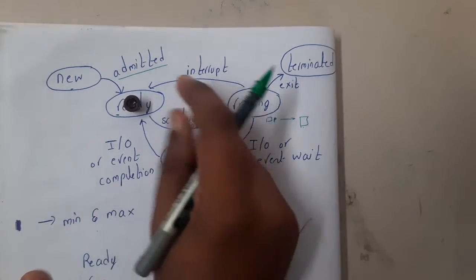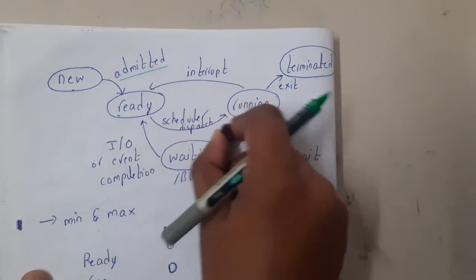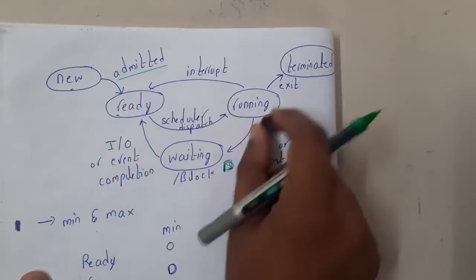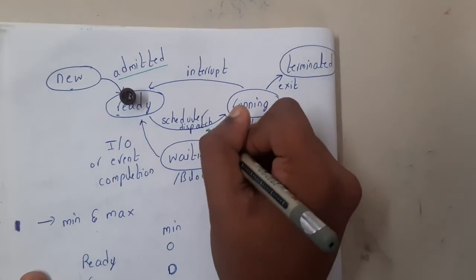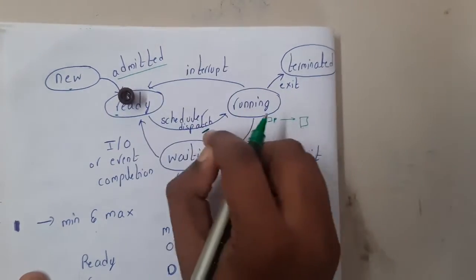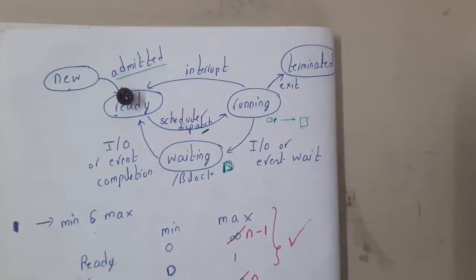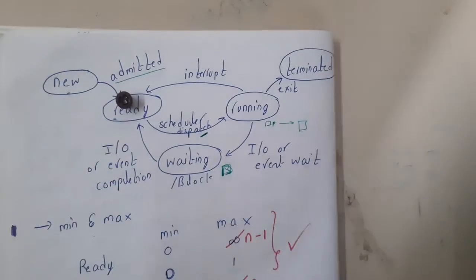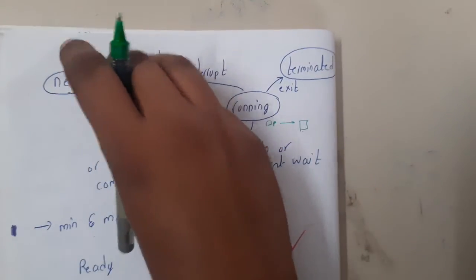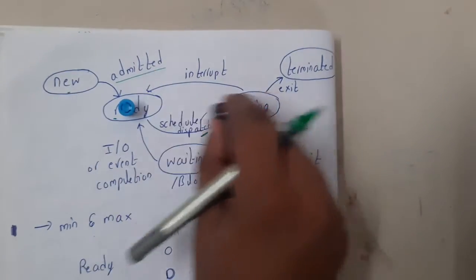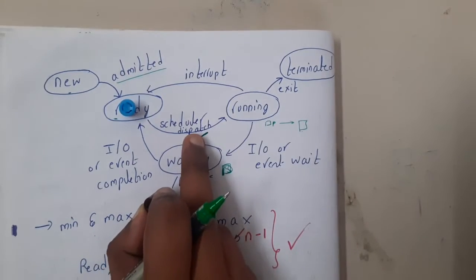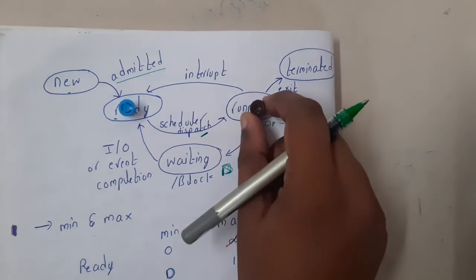Now moving on from ready, if someone is going to the running state, that will be taken care of by the scheduler dispatcher, guys. I'll be discussing that in our next lecture, so don't worry. He is the one who will take care. Basically, if there are two processes here, who should go into the running state? That will be taken care of by this dispatcher only. Got it?